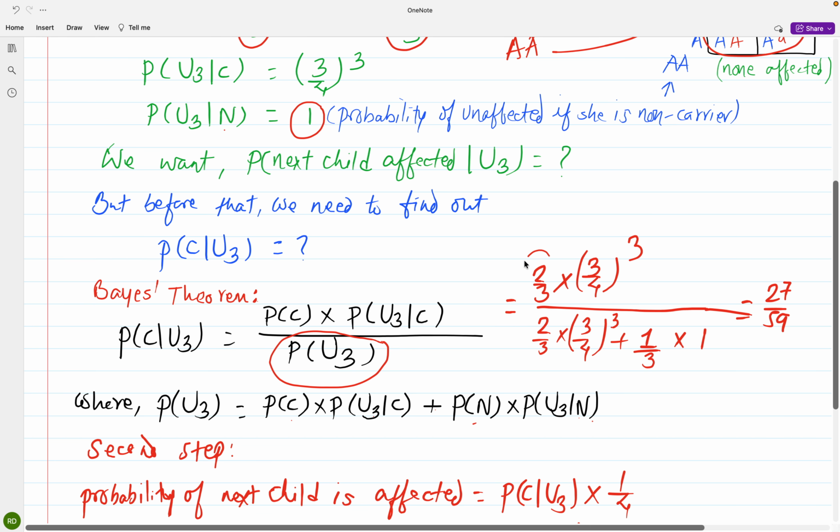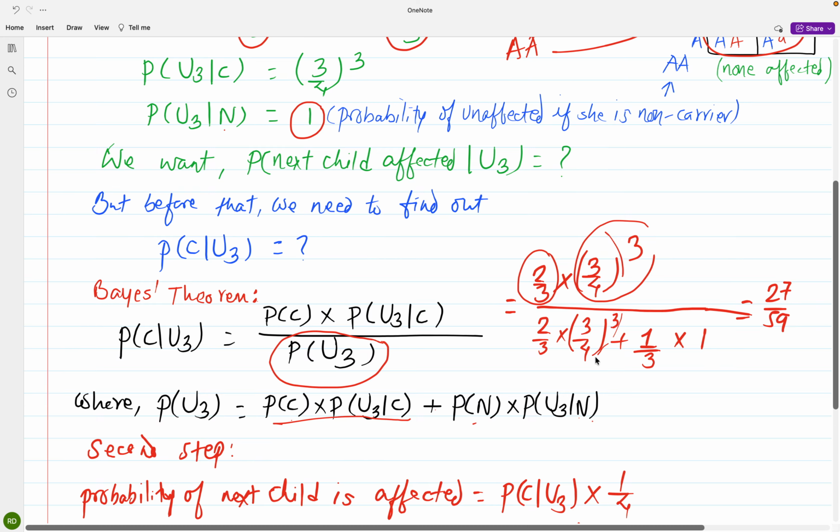The probability of carrier is 2/3. Producing an unaffected child is 3/4, and for 3 children consecutively, to the power of 3, and the denominator also has these terms.